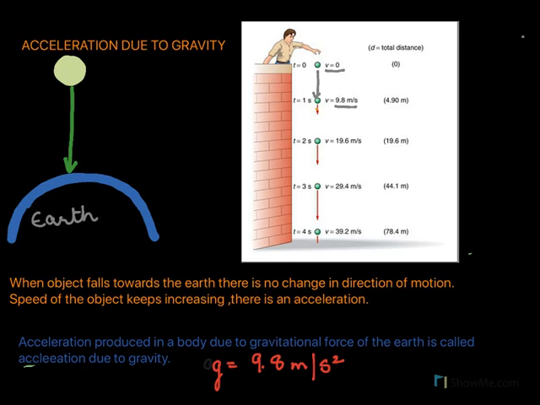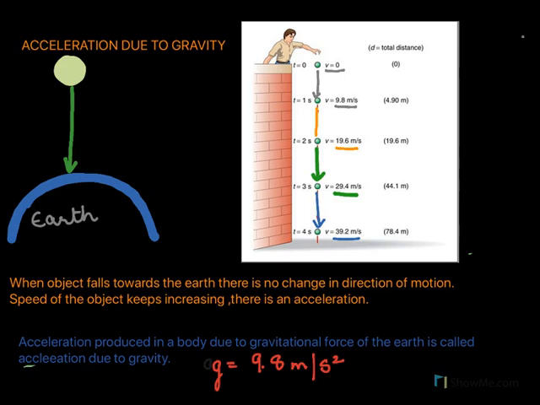Then in the second second, it becomes 19.6 meter per second. In the third second, the velocity becomes 29.4 meter per second. At the end of the fourth second, it becomes 39.2 meter per second. So what have you observed? That the velocity is increasing all the time. Every second the velocity is increasing.